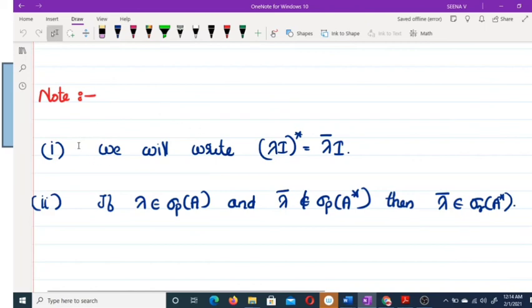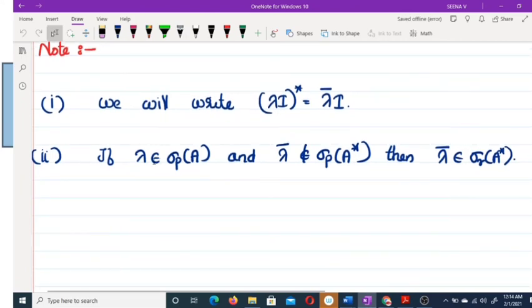There is one note. From this moment onwards, we will write λ_i* for λ conjugate i. This notation you must remember. Also, if λ belongs to σp(A) and λ conjugate does not belong to σp(A*), then λ conjugate belongs to σ_r(A*).